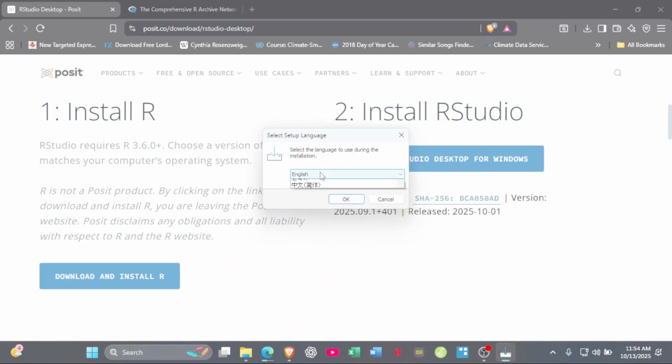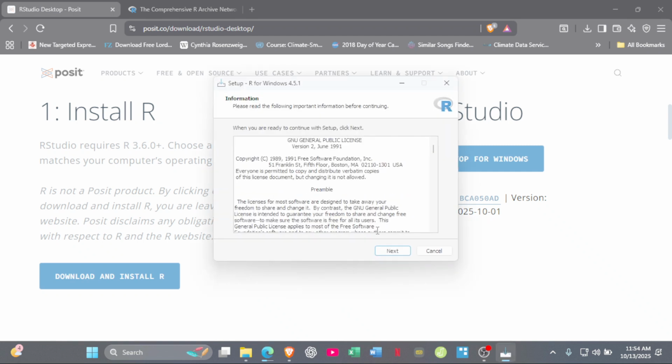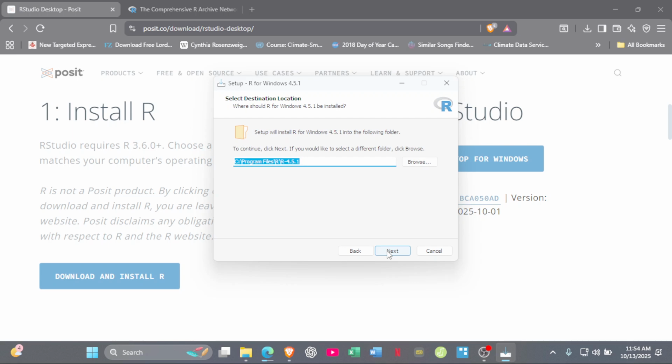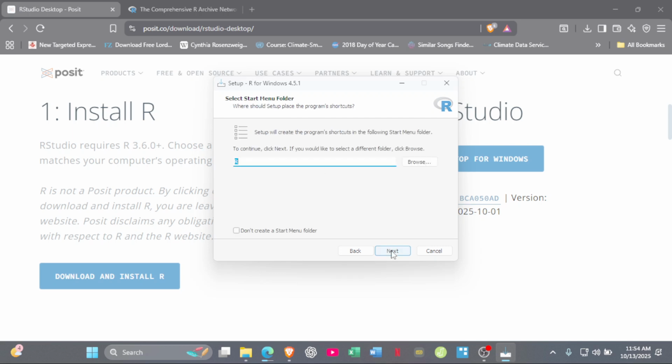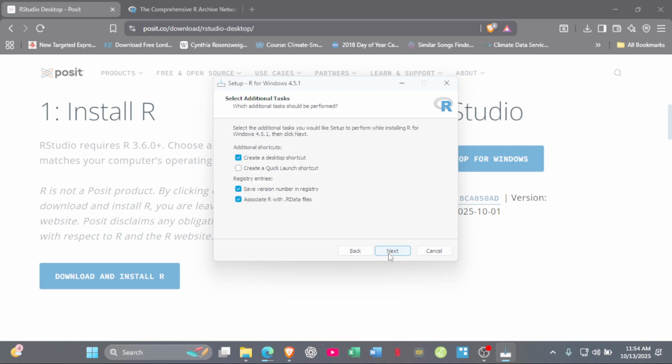So you choose the language that works for you. And I don't think anybody has the luxury of time to read the terms and conditions. So just click continue or next. Here's a quick launch shortcut.